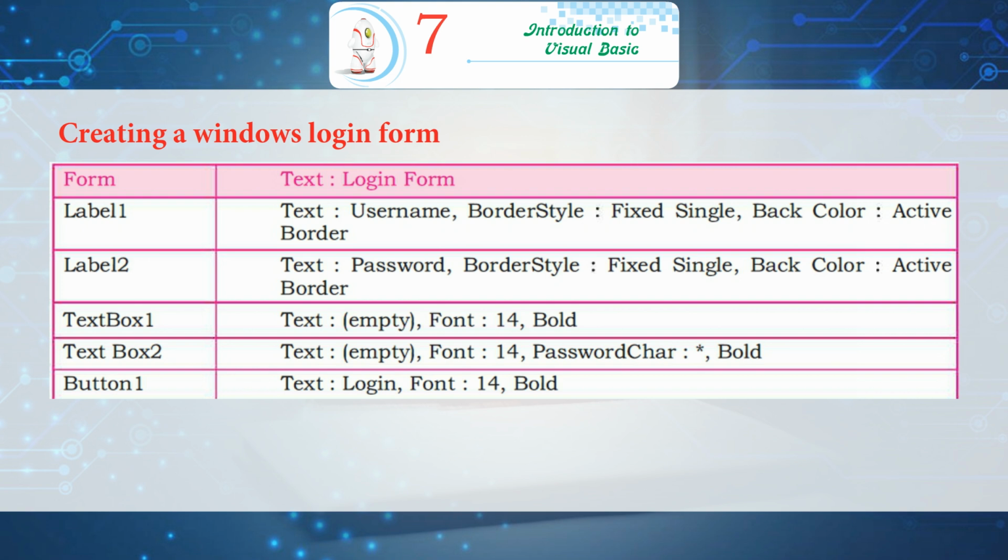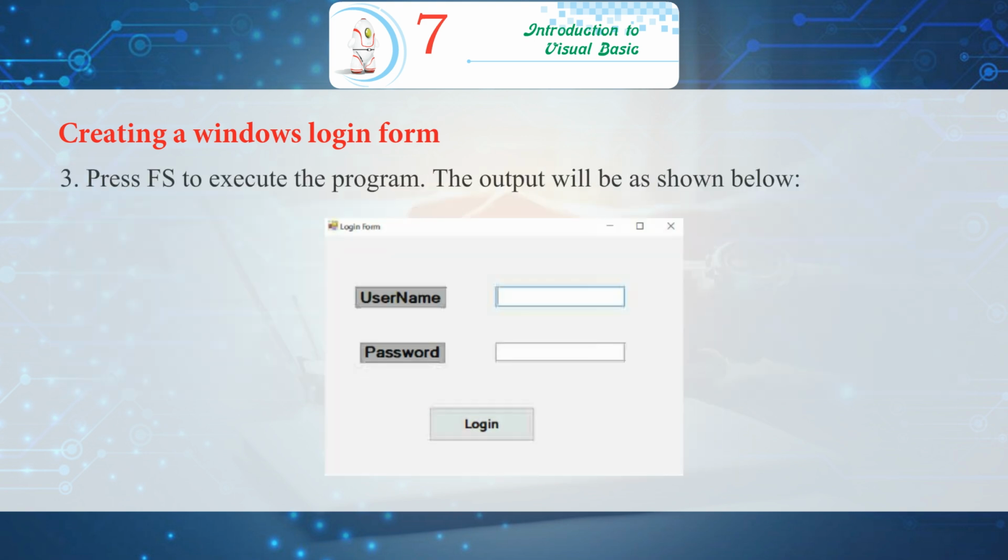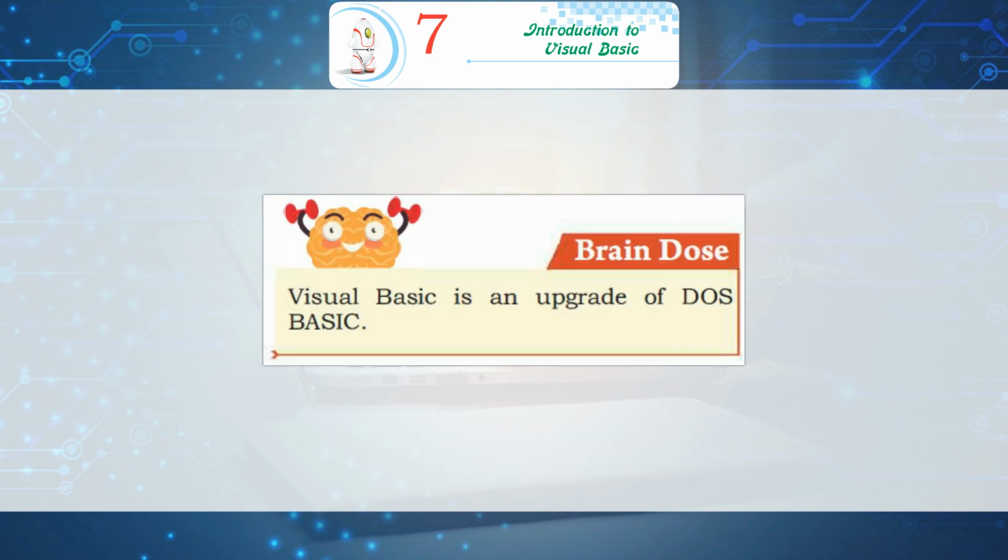Text box 1. Text, empty, font 14, bold. Text box 2. Text, empty, font 14, password character, asterisk, bold. Button 1. Text, login, font 14, bold. 3. Press F5 to execute the program. The output will be as shown below.